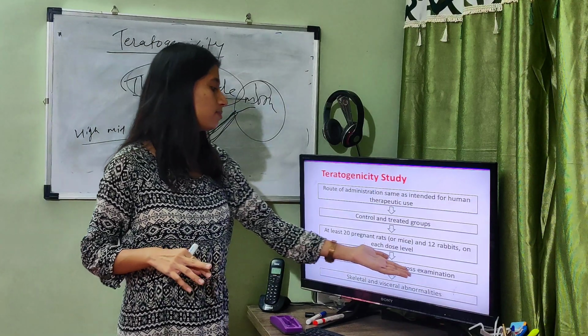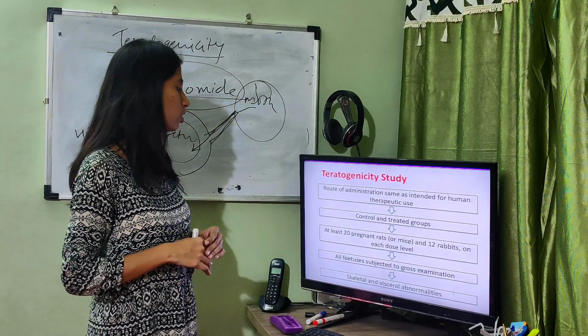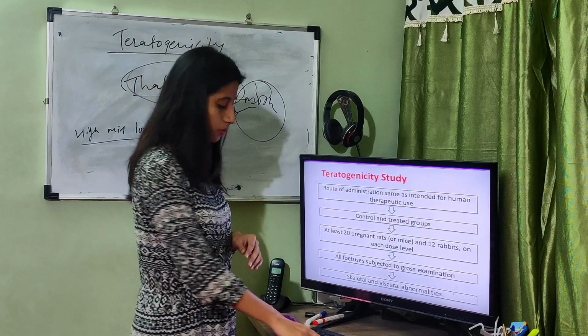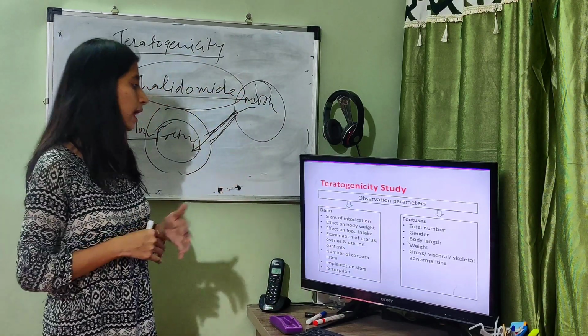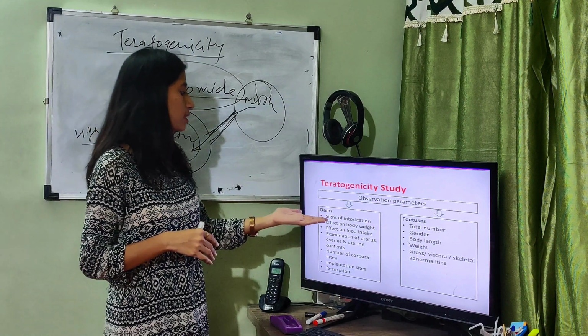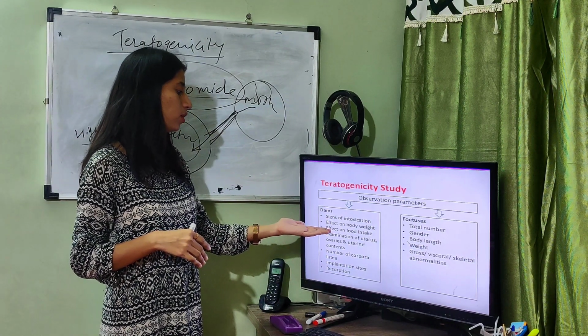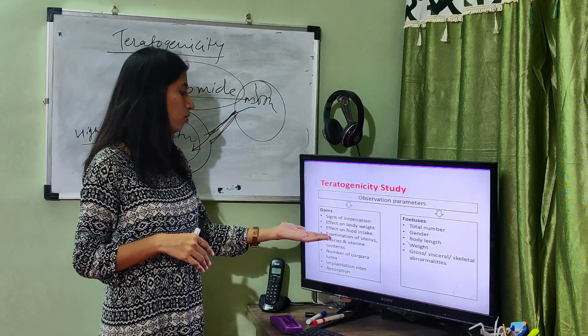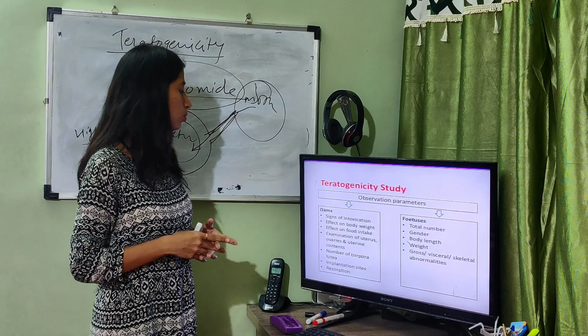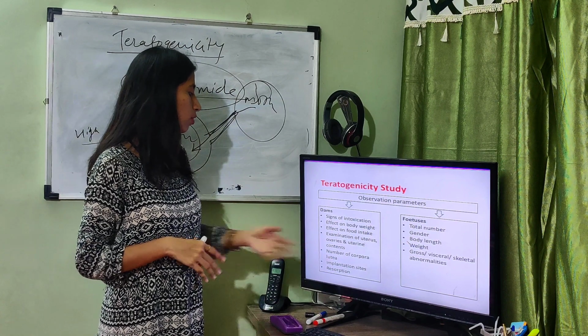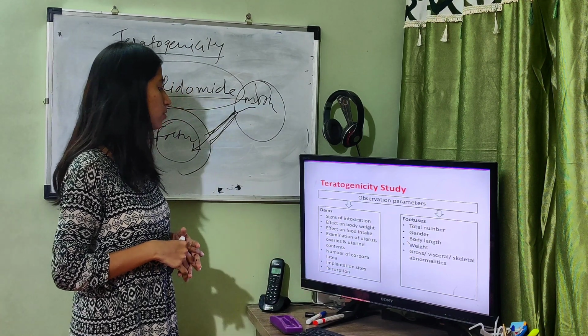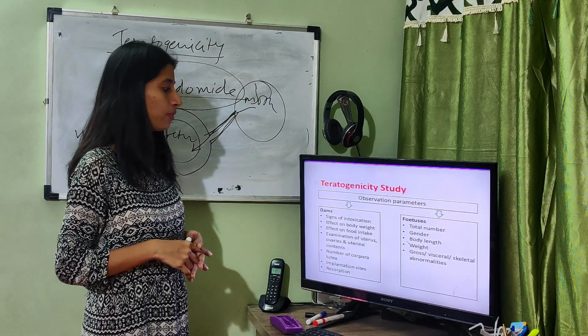All the fetuses are subjected to gross examination, skeletal and visceral examination, to find whether there are any abnormalities. What kind of abnormalities? Signs of intoxication, effect on body weight, effect on food intake, examination of uterus, ovaries and uterine contents, number of corpora lutea, implantation sites and resorption.